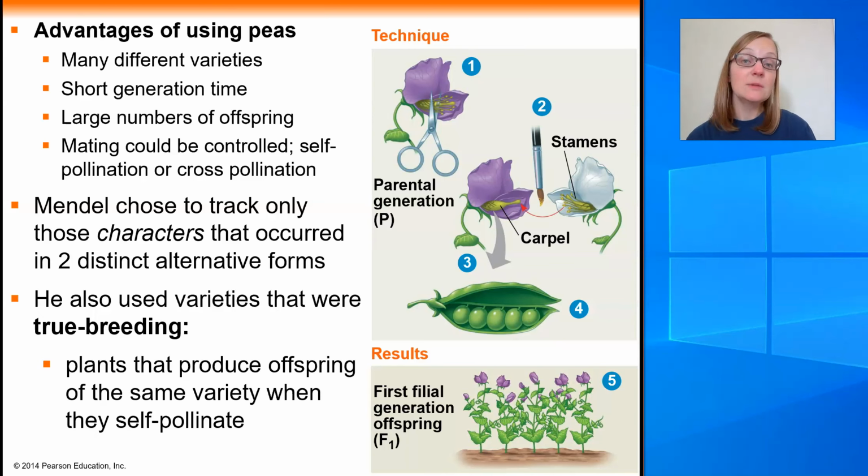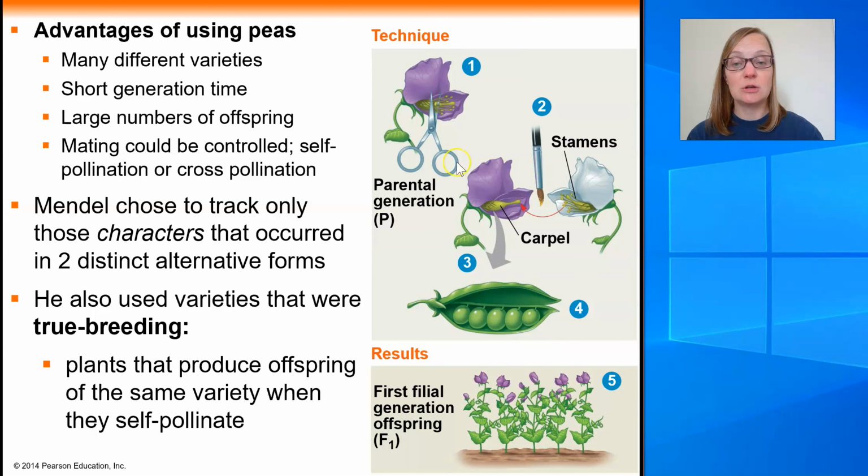Now, sometimes Mendel wanted a pea plant to pollinate itself, and so he would do nothing except let that pea have its stamen coming into contact with the carpel and self-pollinate, and then he would be able to see what the offspring would be like. But in some cases, that's not what he wanted, and he wanted to actually cross-pollinate two different plants of different varieties to see what the resulting offspring would look like. And so in this case, he had to make sure that a plant didn't have the ability to pollinate itself.